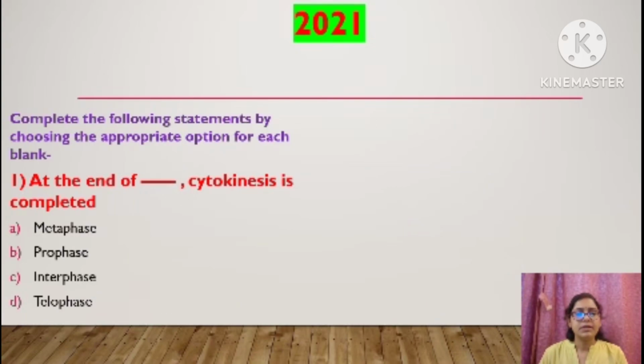Okay. Then complete the following statements by choosing the appropriate option for each blank. At the end of blank, cytokinesis is completed. Okay. This is again about mitosis. We have studied the different phases of mitosis, right? So at the end of which of these phases is the cytokinesis completed? What is cytokinesis, children? First of all, we will understand what is cytokinesis. Division of cytoplasm.